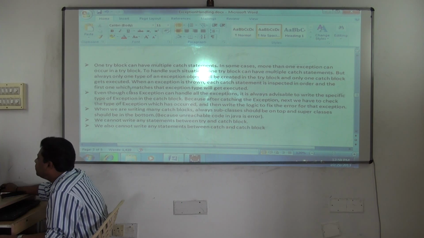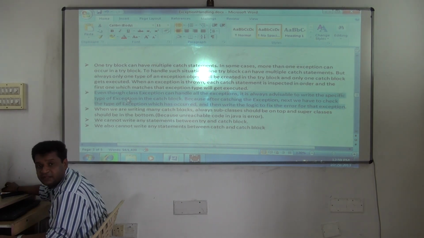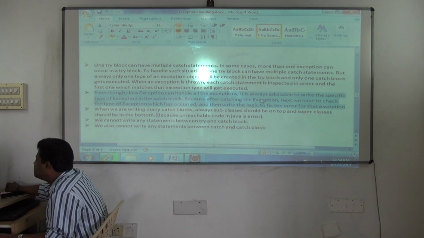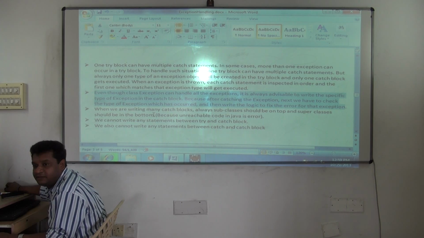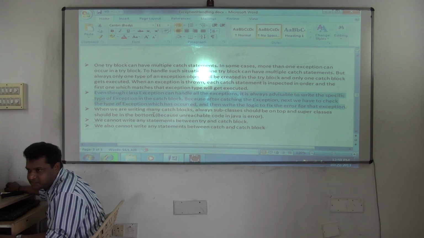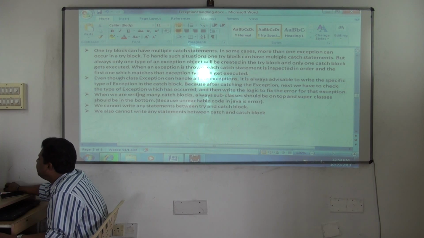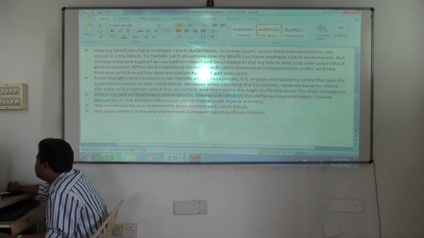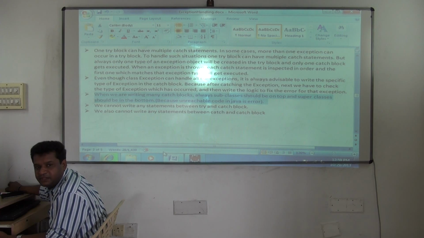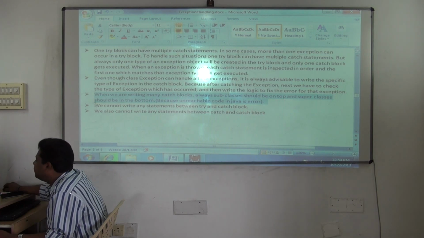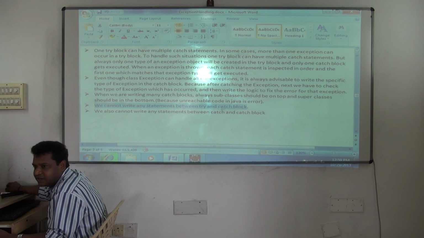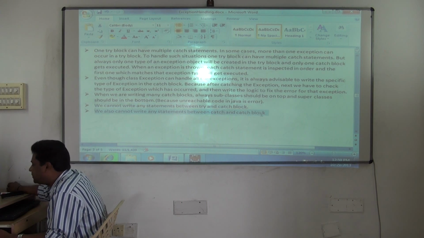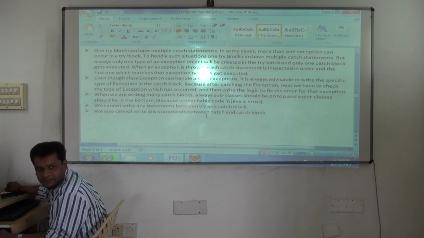Okay, next. Even though the Exception class can handle all the exceptions, it is always advisable to write the specific type of exception in the catch block. Because after catching the exception, next we have to check the type of exception which has occurred and then write the logic to fix the error for that exception. This is the reason we go for multiple catch statements. Next, when we are writing many catch blocks, always the subclass should be on the top and the superclass should be at the bottom. Okay, we cannot write any statements between try and catch, and also you cannot write any statements between catch and catch. So this completes try and catch.